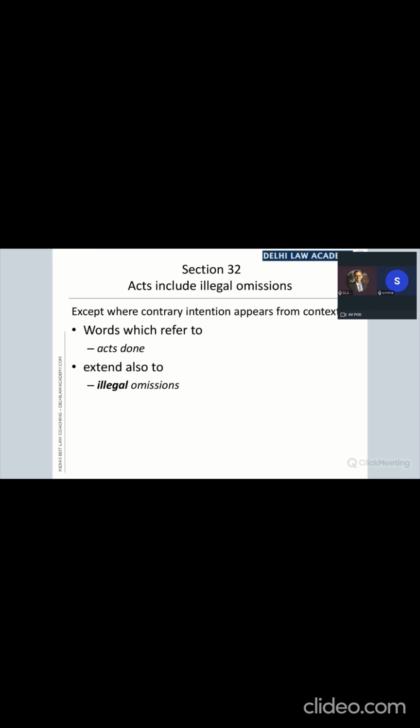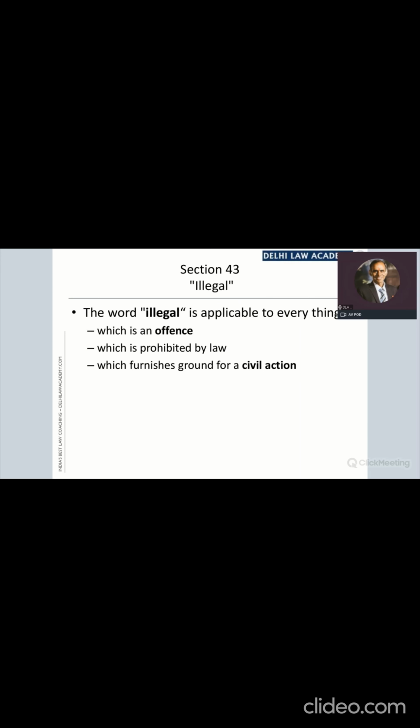What is meant by the word illegal? Where is it defined? It's in section 43. Yes, we have to go to section 43. And section 43 defines the word illegal in the following way. The word illegal is applicable to everything which is an offense. So if the omission itself amounts to an offense, yes, it becomes illegal. If it is prohibited by law, it becomes illegal. If it furnishes ground for a civil action, it becomes illegal.